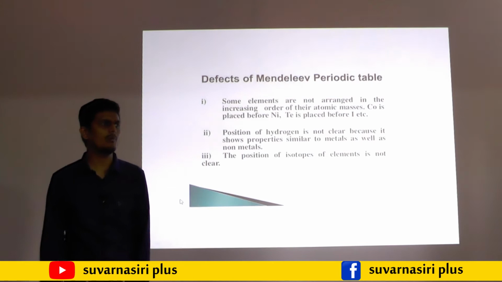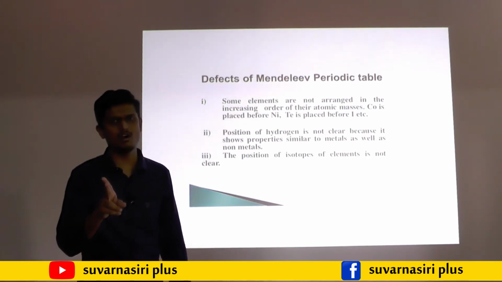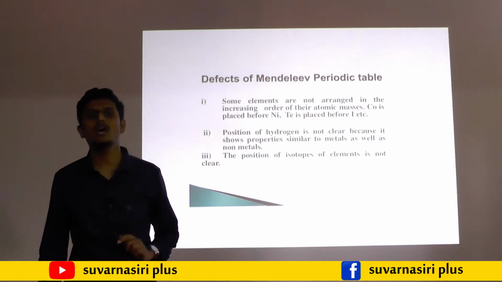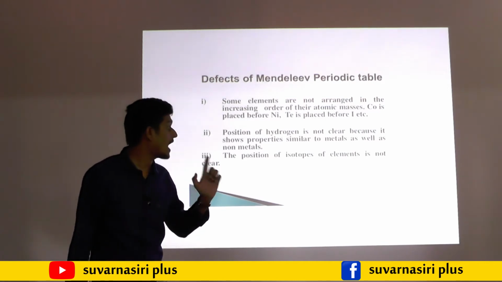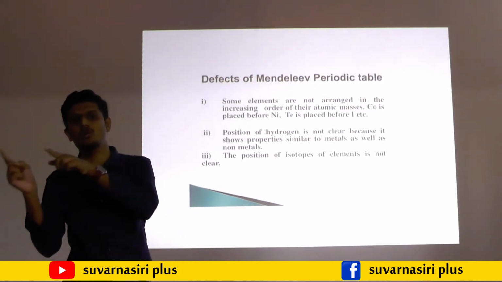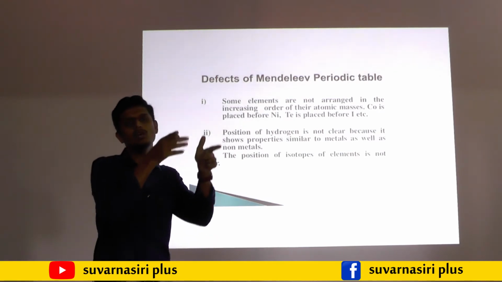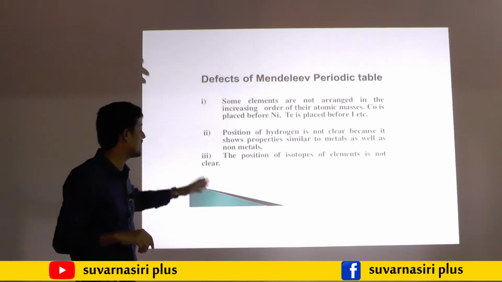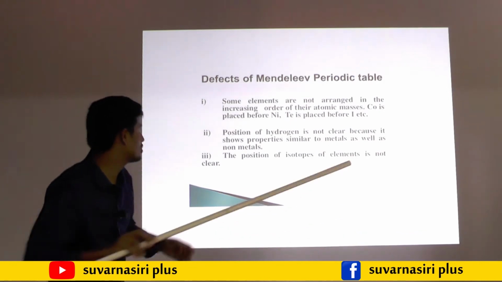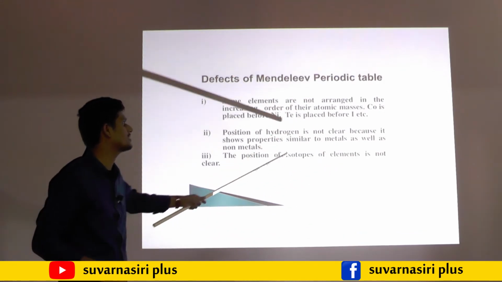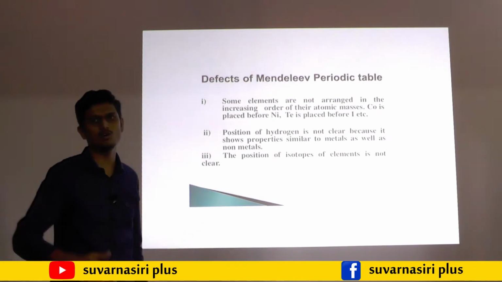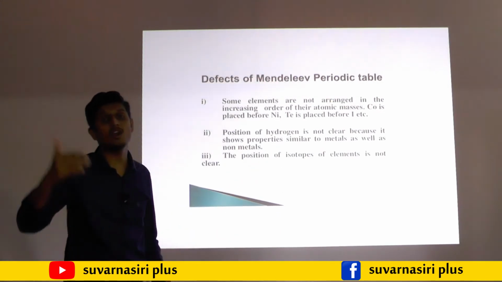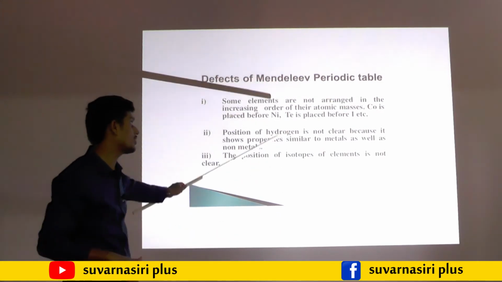You have to keep in your mind two main reasons. What are the drawbacks of Mendeleev's table? One is isotopes, and another is that he was unable to give a suitable place for hydrogen. Hydrogen resembles chlorine in property, and also resembles the first group because it donates electrons, it is electropositive. So the position of hydrogen is not clear because it shows properties similar to metals as well as non-metals. As I told earlier, it resembles the first group, lithium, sodium, and also has properties similar to halogens like chlorine, fluorine, bromine. That is one of the drawbacks.